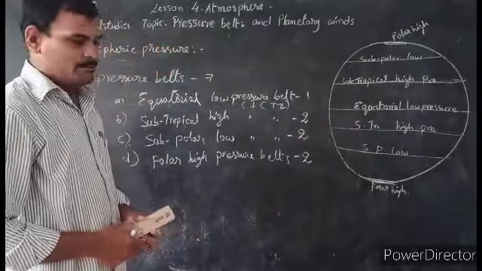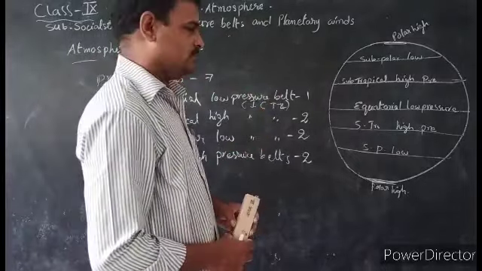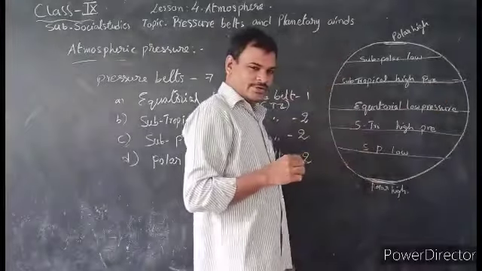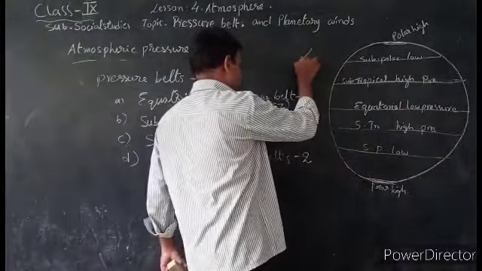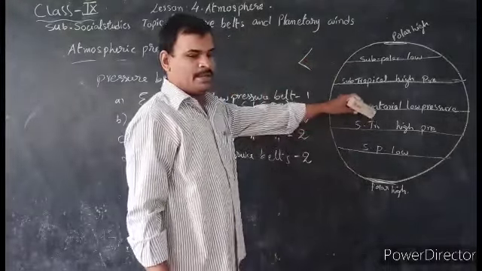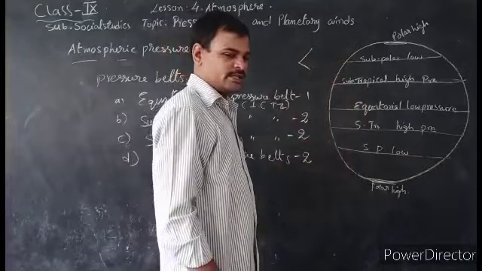Next, between these pressure belts, winds are moving in a specific direction. What is that? See, in maths we know the less than symbol. You should remember this less than symbol to remember the direction of winds in both the northern hemisphere and southern hemisphere.